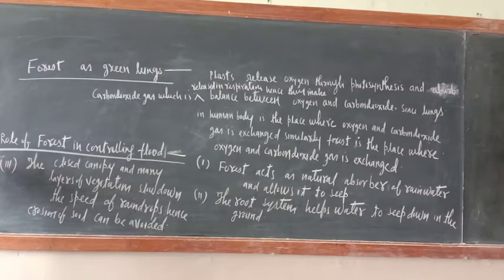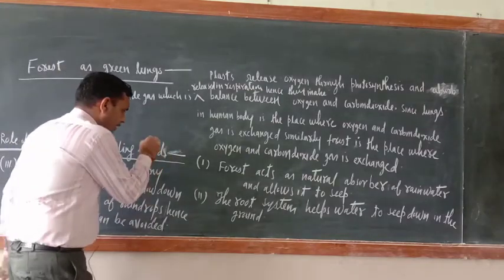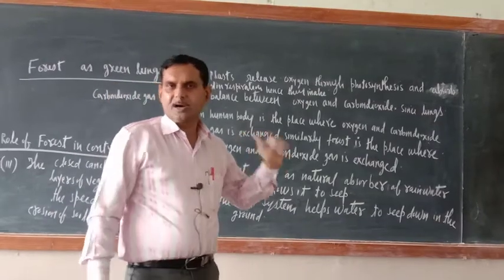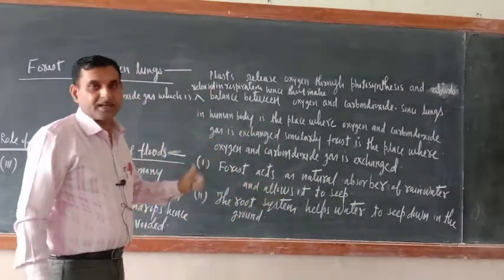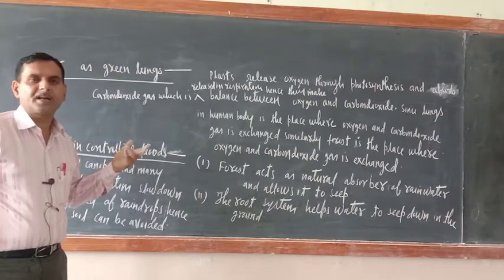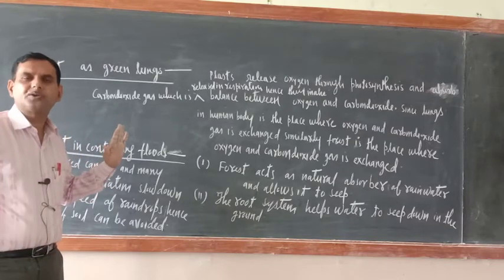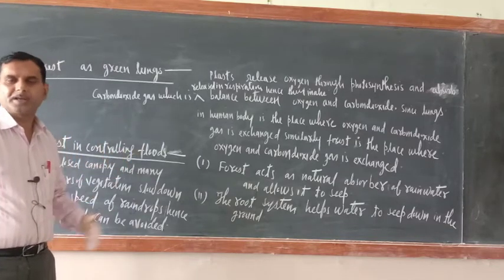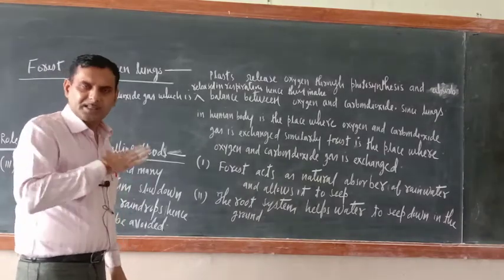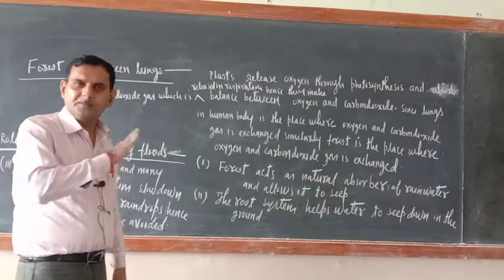Now there is one more thing, the role of forest in controlling floods. Okay, try to understand. Flood is a devastating factor in human life. Just see, this year everywhere heavy rainfall took place, and because of that heavy devastation took place in our surroundings. There is a killing of so many animals, there is a loss of public property, entire crops have been washed away.